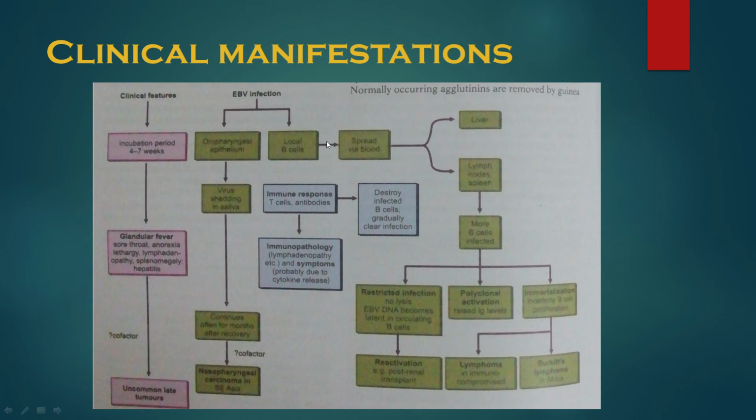And see here the immune response, T cells or antibodies, cause immunopathology and symptoms, but they destroy infected B cells, gradually clearing the infection. That's why I said cellular immunity is very important. If the cellular immunity gets decreased, our B cells will proliferate and lead to lymphoma. Clear?